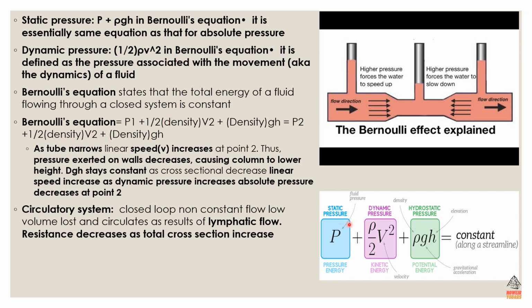Its equation is basically this: static pressure P1 plus half times density times v1 squared, velocity to the power of 2, plus density times gravitational acceleration times elevation or height h1, is equal to P2, pressure 2, plus half times density times velocity 2 squared, plus density times gravitational acceleration times height 2.